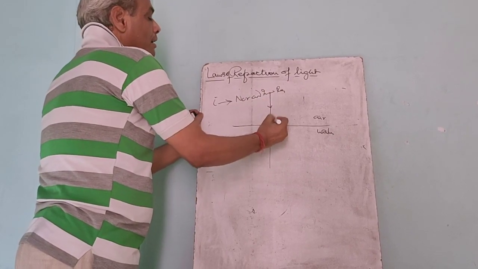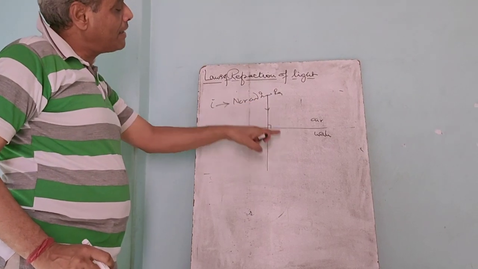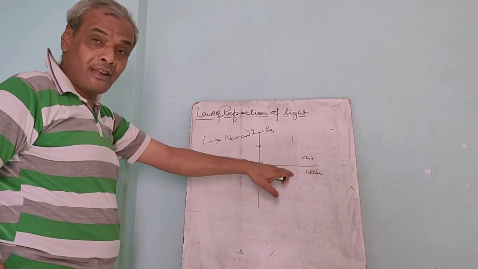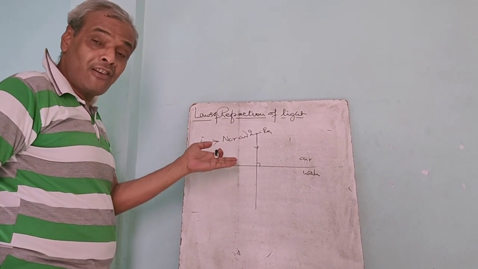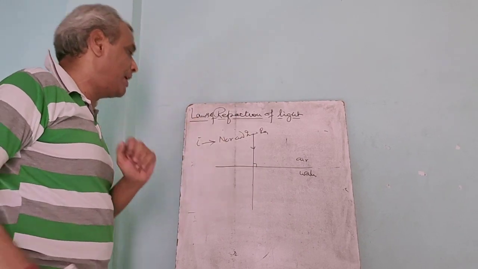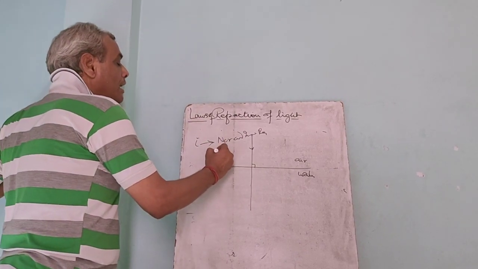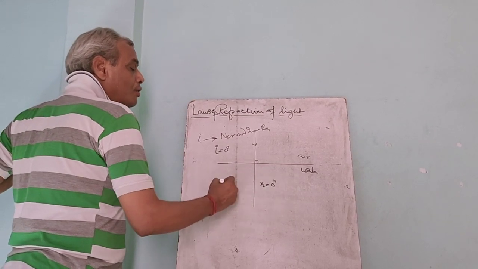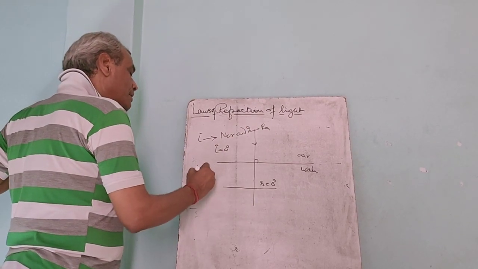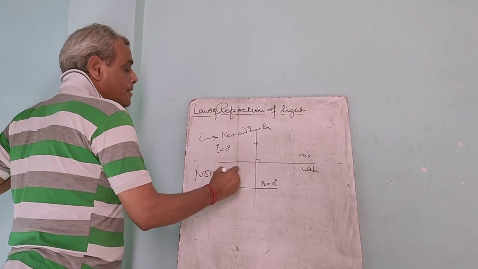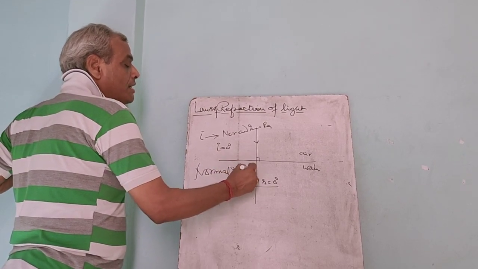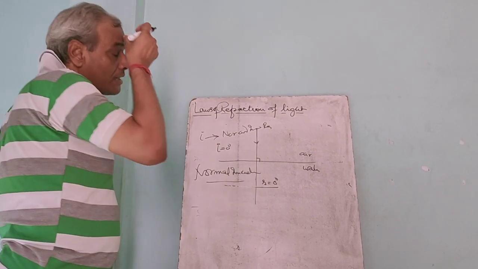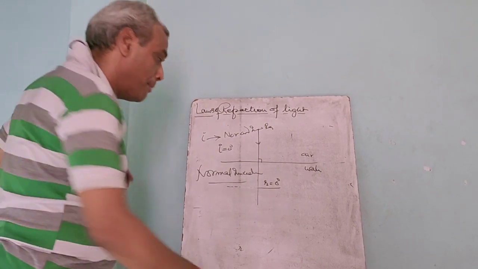Here the ray makes an angle of 90 degrees with the interface, but the angle of incidence is the angle between the normal and the incident ray. So here i equals 0 degrees, and r equals 0 degrees. This is said to be normal incidence. For normal incidence, the ray does not deviate from its path.